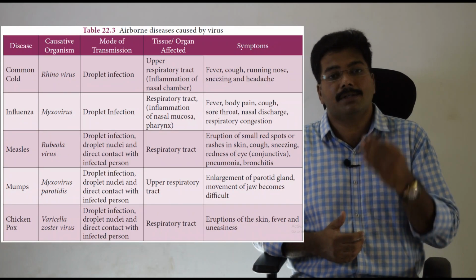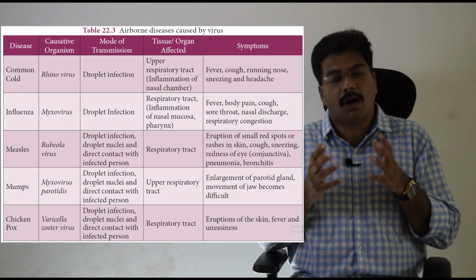I hope you have completed writing the fair note part, and don't forget to go through and write at least 2 to 3 points from all of tables 22.3, 22.4, 22.5, 22.6 and 22.7 into a fair note. Go through these tables very carefully. They discuss the name of the disease, the causative agent, the symptoms, and treatment and prevention. That gives you very good information about almost all the diseases. So please don't avoid these tables, especially 22.3 to 22.7. Go through that, copy it into your fair note and send it to me in the group.